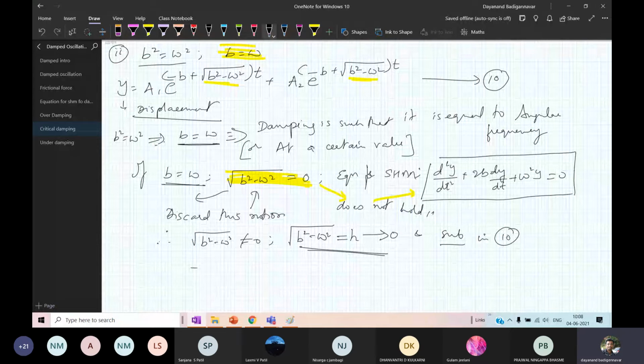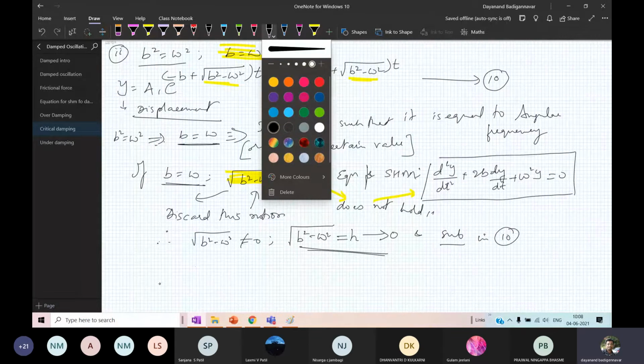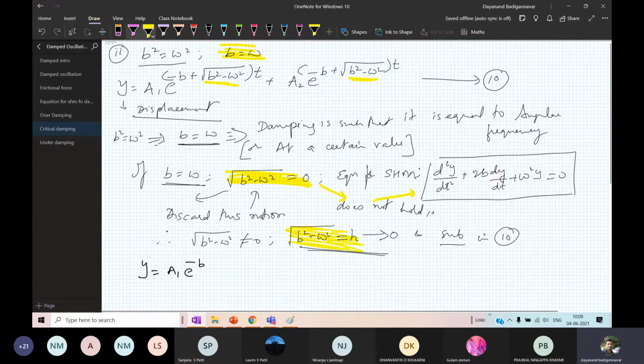Y is equal to a1 into exponential of minus b root of b square minus omega square. What have I taken root of b square minus omega square as? I have taken it as h. Therefore, here in equation 10, you substitute root of b square minus omega square equal to h.